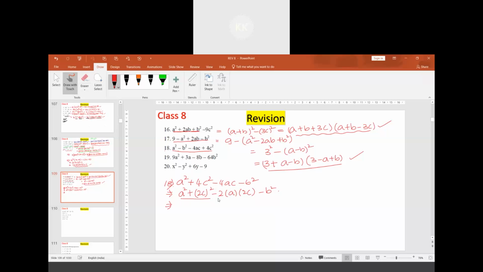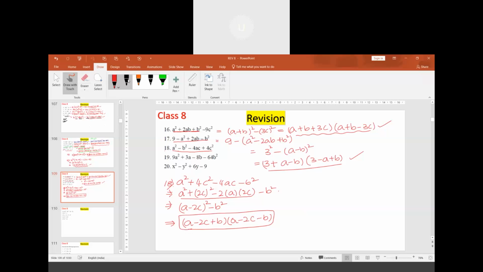We can make use of the identity in the first 3 terms. So that is a minus 2c whole square minus b square. Now we can write this as a minus 2c plus b into a minus 2c minus b. Understood?